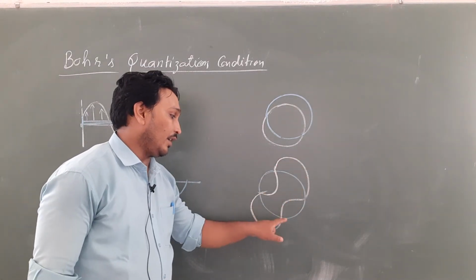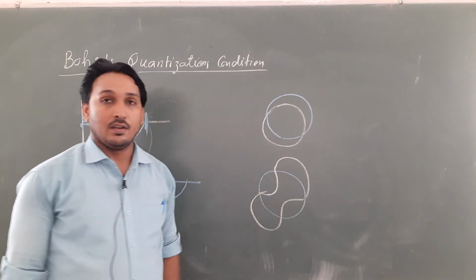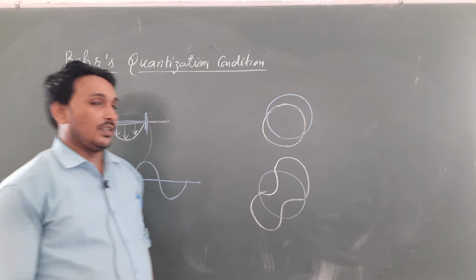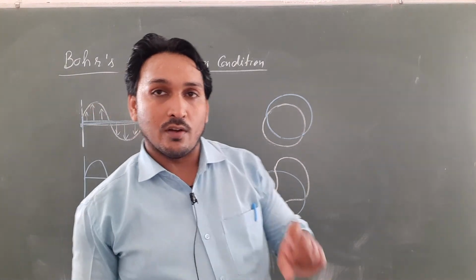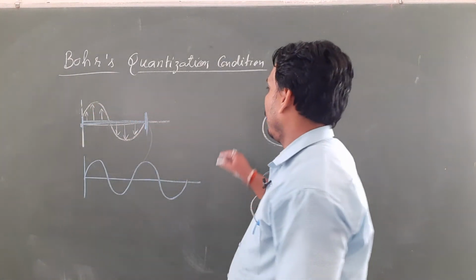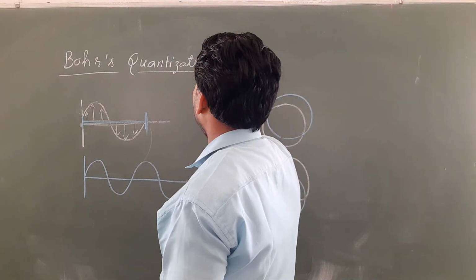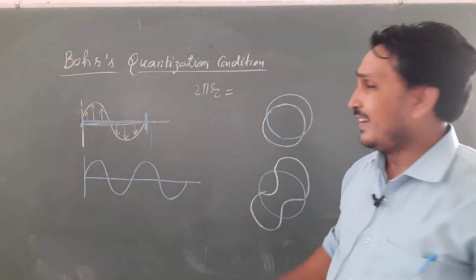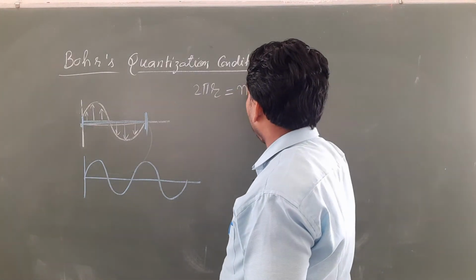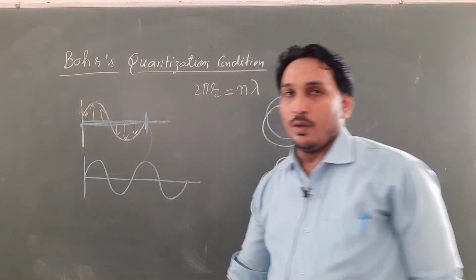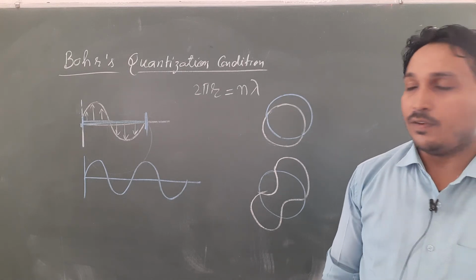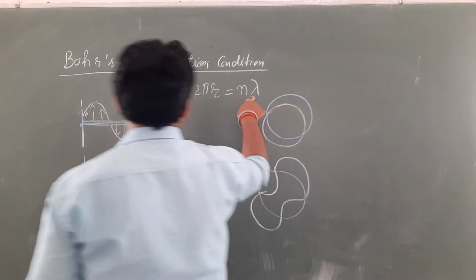Absorbed, radiated, absorbed, radiated. The total energy becomes 0. So he says that the circular path of the orbit, that is 2 pi r, must consist of an integral number of wavelengths. Is it clear? 2 pi r is equal to n lambda.